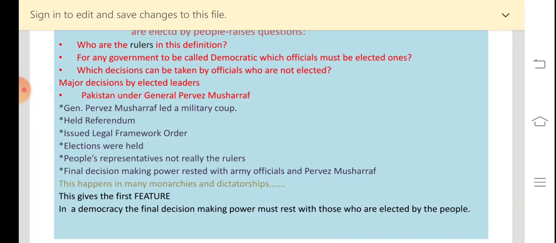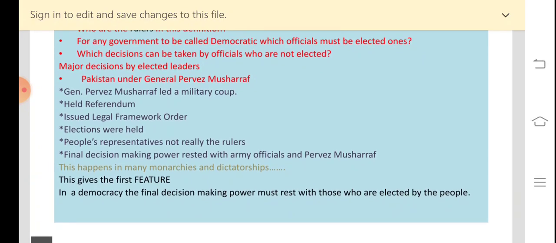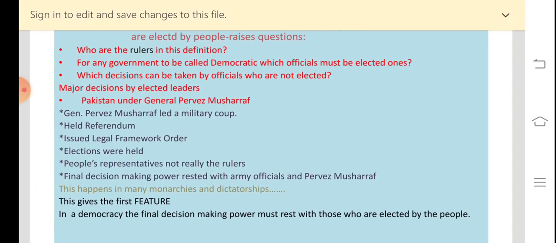And the first feature is about major decisions by elected leaders. So we are going to study what happened in Pakistan under General Pervez Musharraf. General Pervez Musharraf led a military coup in Pakistan in October 1999. He overthrew a democratically elected government and declared himself the chief executive of the country.